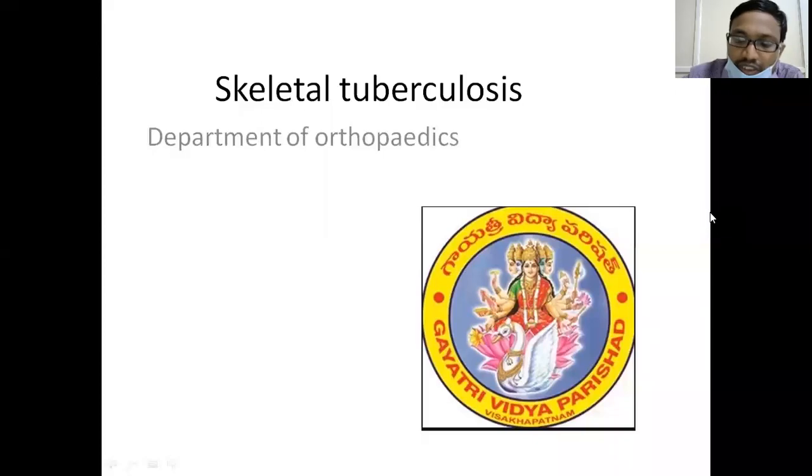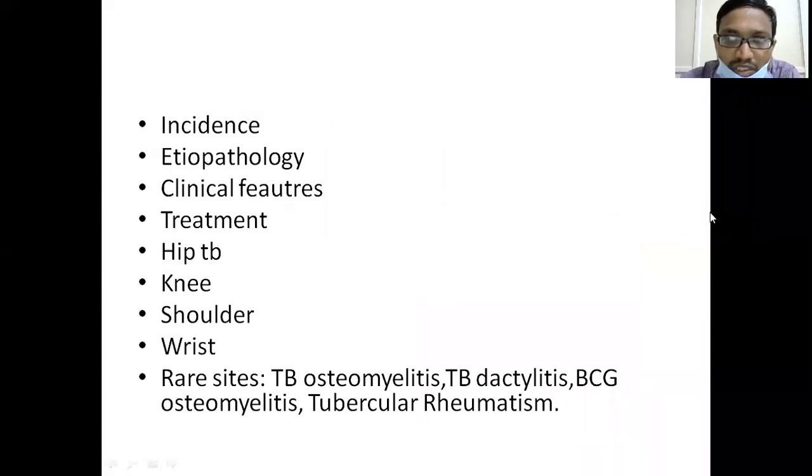Quickly, a revision of the previous class. I have talked about incidence, pathology, clinical features, treatment, and then about hip tuberculosis. All those things I will not be going through. I will be directly skipping to spinal tuberculosis, which is the most common form of tuberculosis in the skeletal system.